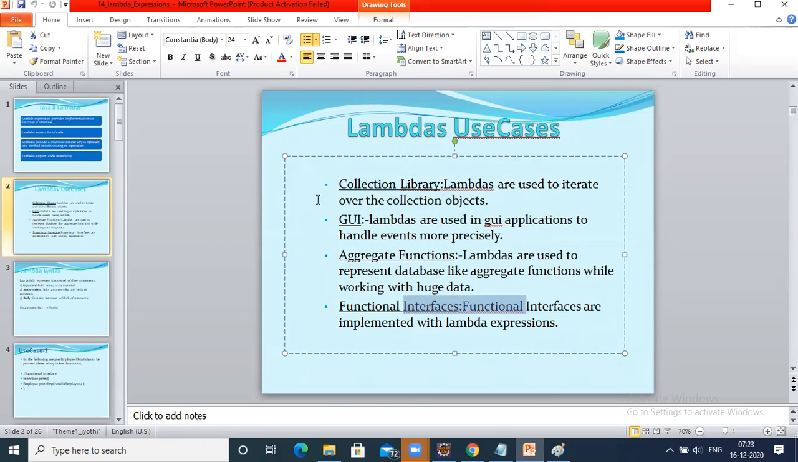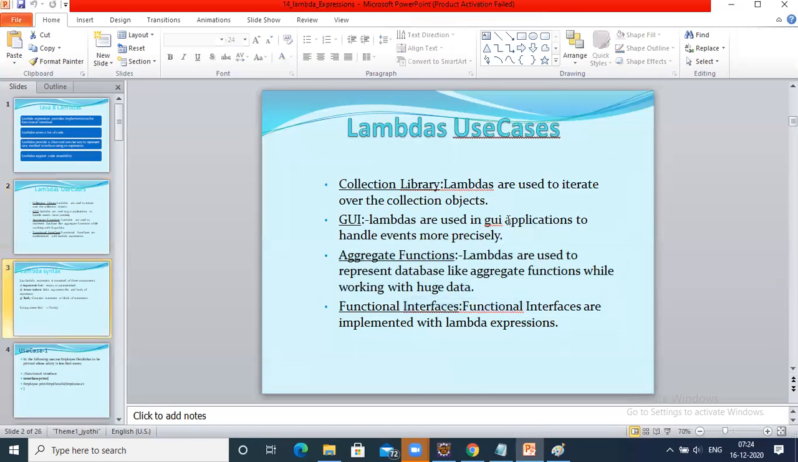So these four major areas were rectified, meaning whatever loopholes were there in Java prior to Java 8 were covered from Java 8 onwards by the introduction of lambdas, functional interfaces, streams, and aggregate functions. Okay, and that is a major benefit of all these things.